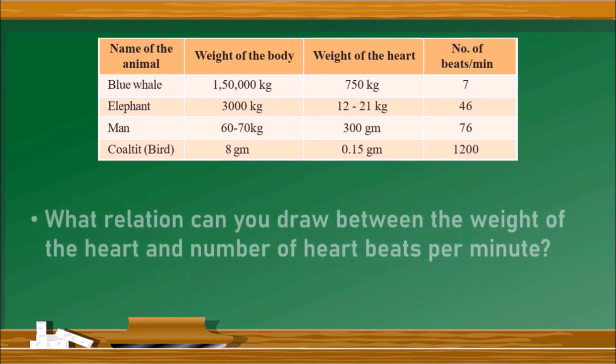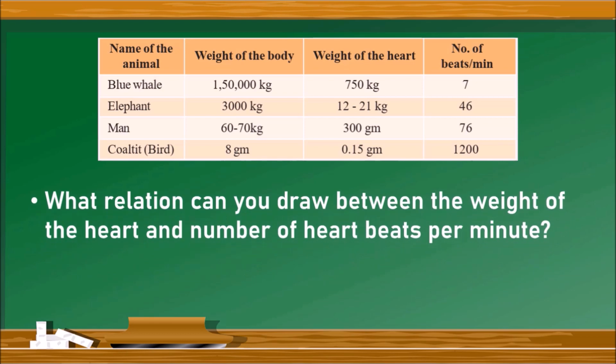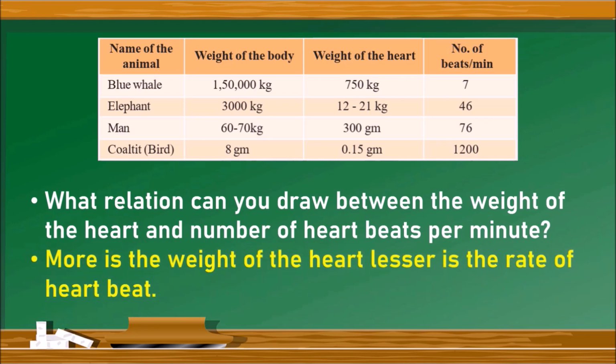Now, what kind of relation do you draw between the weight of the heart and number of heartbeats per minute? So what can we say from this data? The more the heart weight, the lesser the rate of heartbeat. The heart weight of the blue whale is 750 kgs, but the heartbeat rate is 7 beats per minute. Whereas the coal-teeth bird, with just 0.15 gram of heart weight, has a heart that beats 1200 times per minute. Hence, if the weight of the heart is more, the rate of heartbeat is lesser.